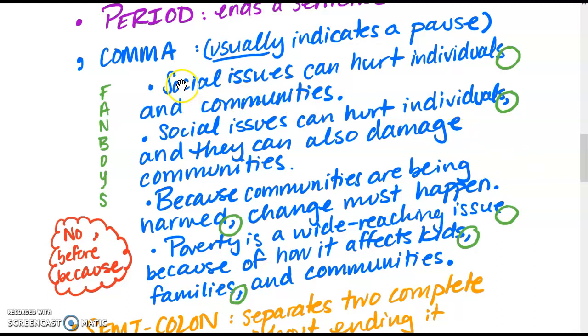Okay, so you can see this first sentence is a simple sentence. Social issues, which is your noun, can hurt, which are your verbs, individuals and communities. There's an and here, but on the other side of the and, there's not another noun and verb. It's just a noun, communities. So this is one simple sentence. Because it's a simple sentence, no comma.